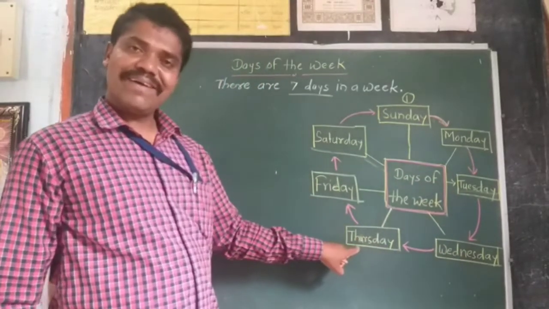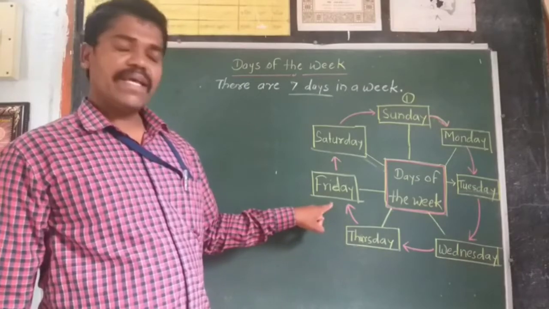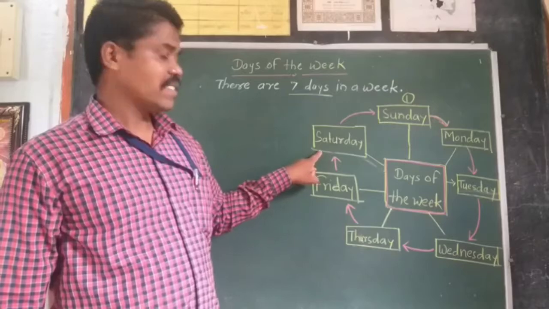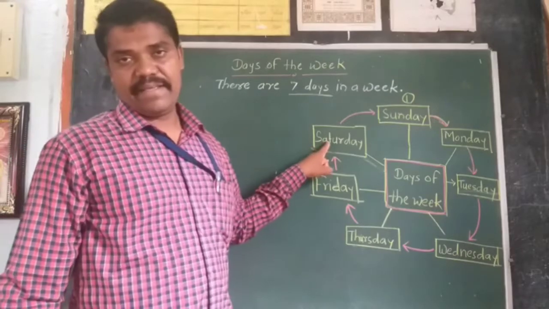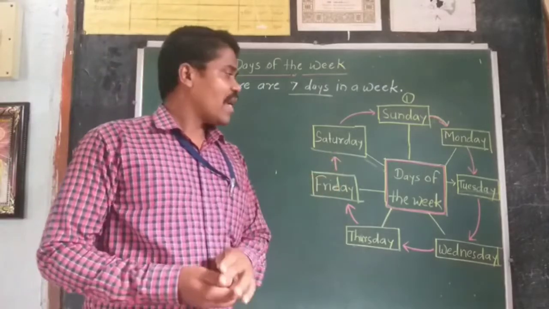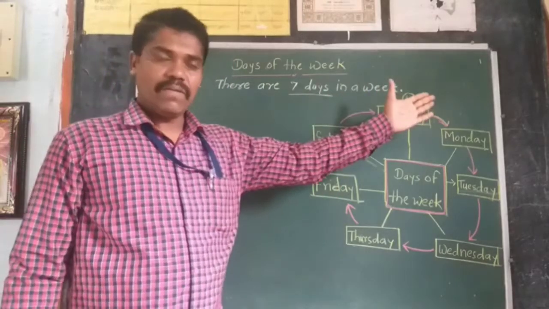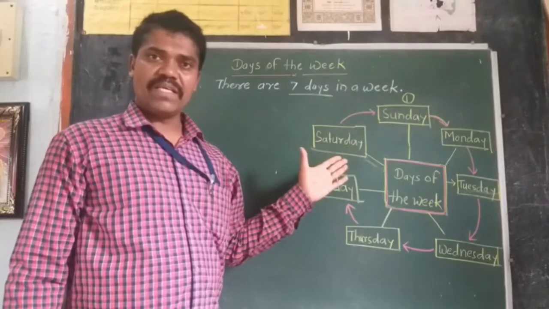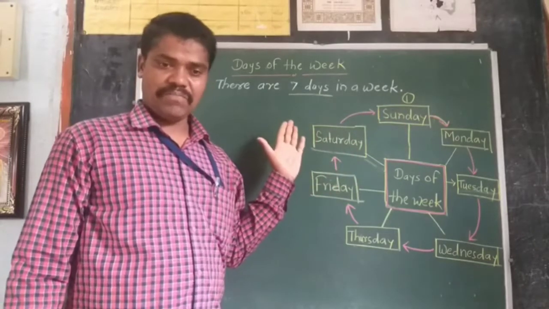Fifth day is Thursday. Sixth day is Friday, and last one, seventh day is Saturday. So we have learned here which are the 7 days in a week, and we also count here the days of the week. Those are 7.